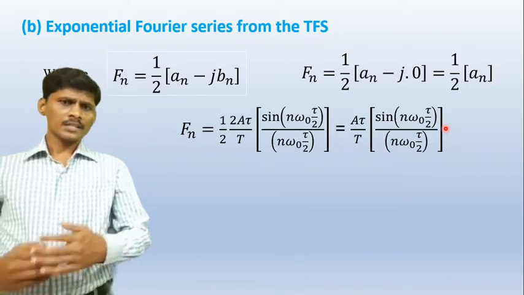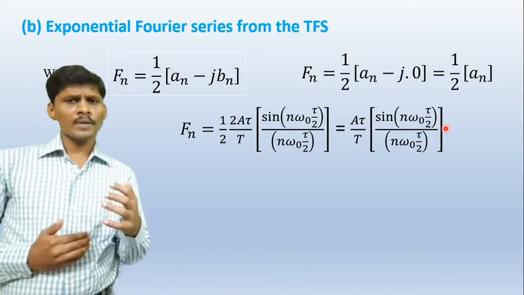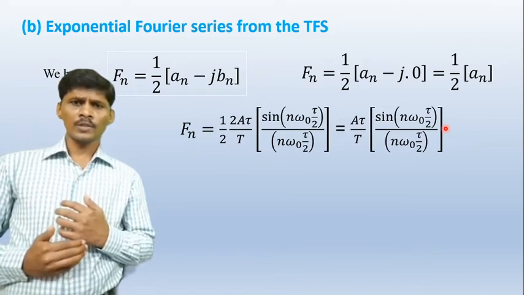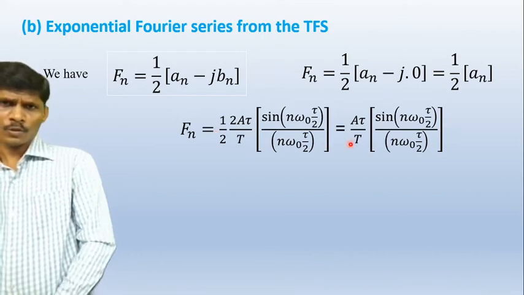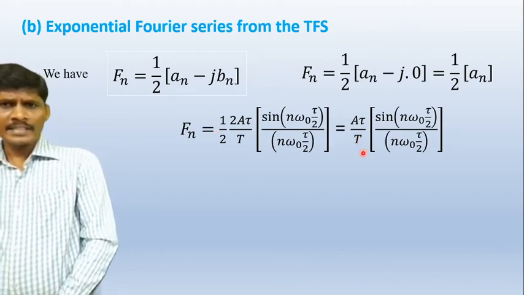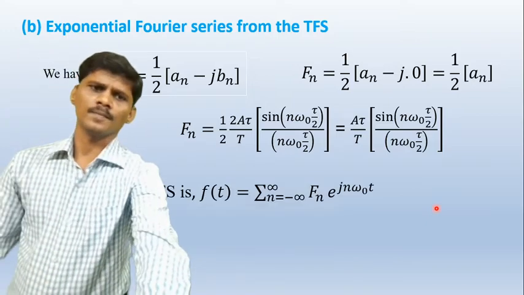Sin x by x is Sa of x, so this is Sa of n omega naught tau by 2. Fn is equal to A tau by T into Sa of n omega naught tau by 2.